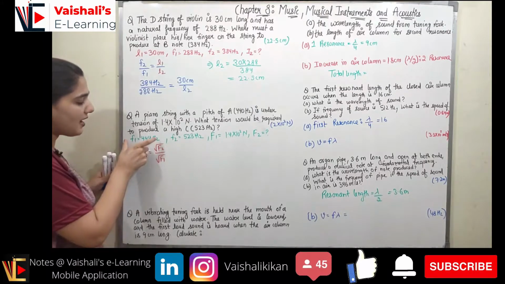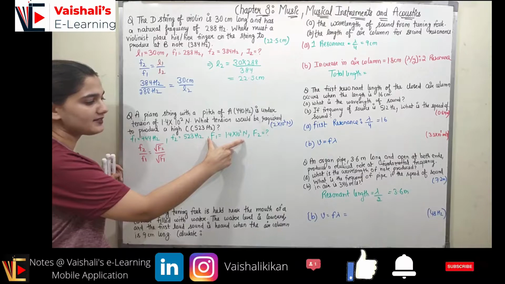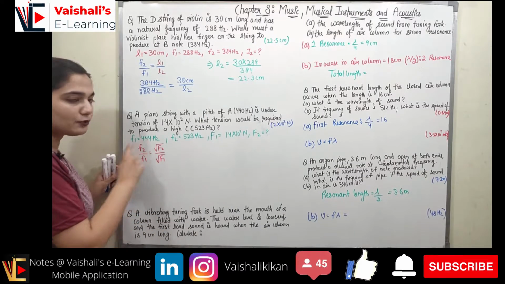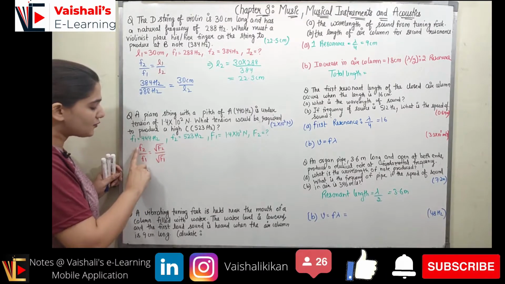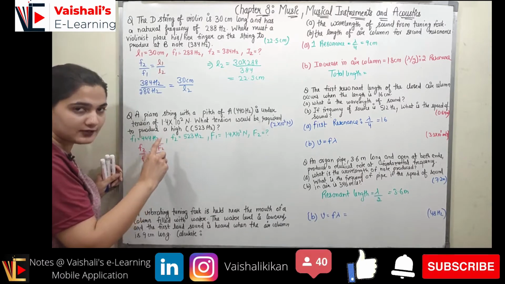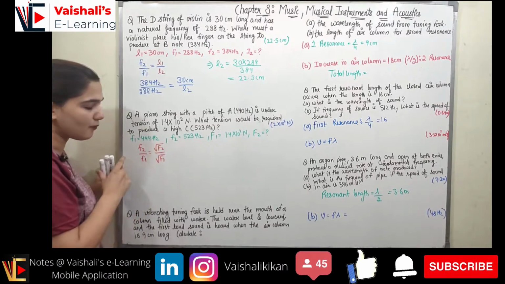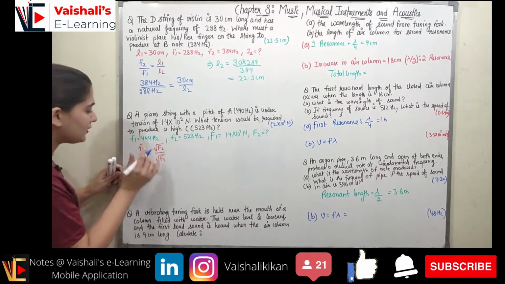So frequency F1 is given, F2 is given, and the first tension is given, that is capital F1. We have to find out capital F2. So we know the relation between the frequency and the tension. So frequency is directly proportional to under root of tension, right? So f2 upon f1 can be placed as under root F2 upon under root F1. So now we know what is f2, we know what is f1.